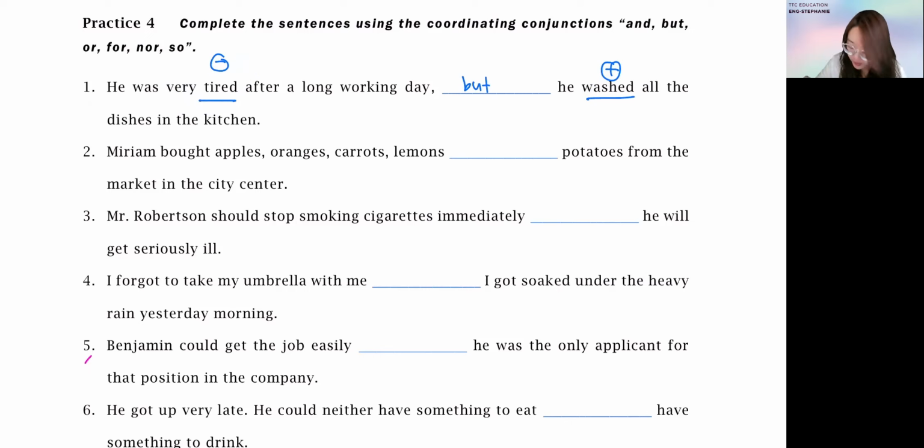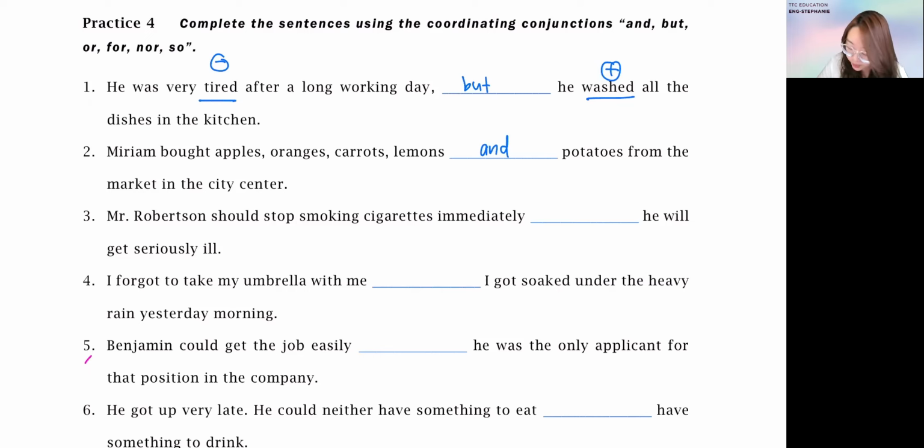All right, moving on to the next one. Miriam bought apples, oranges, carrots, lemons, and potatoes, because these are all vegetables and fruits. So same category, adding additional information. So we use and. Very good.